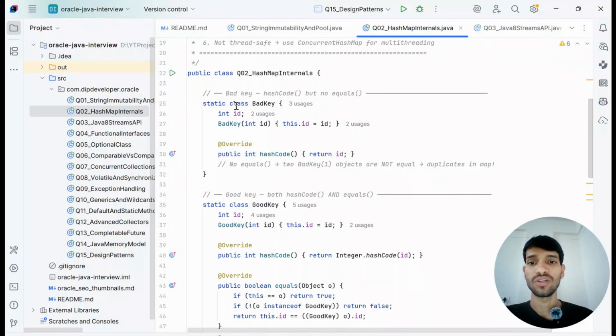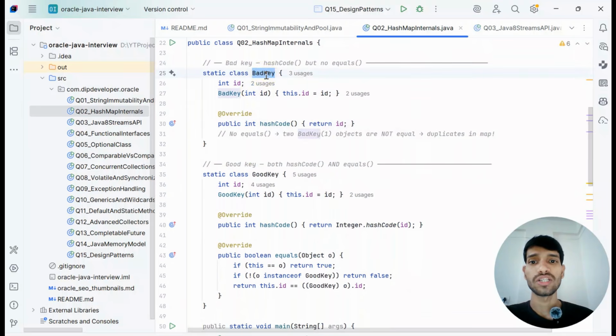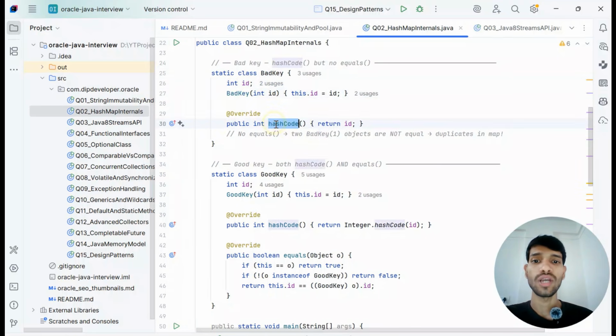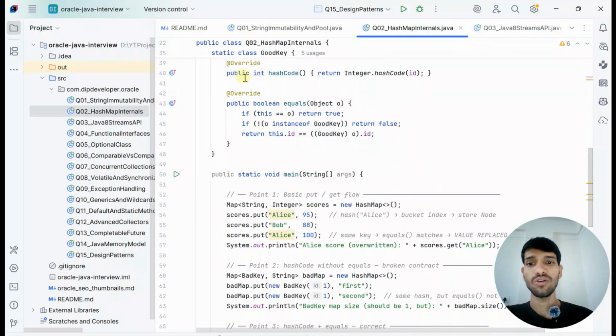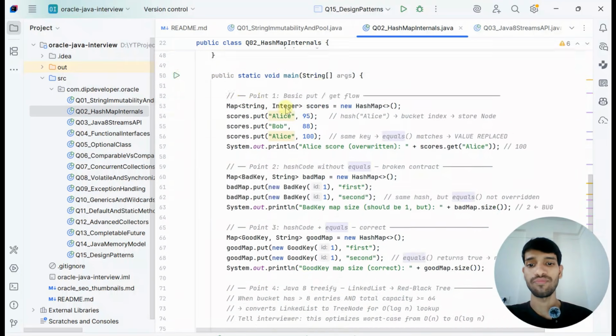For example, we have our custom HashMap key with an ID, and the ID will be stored, and we are overriding the hashCode. The thing is that when you implement a custom HashMap key, you need to override the hashCode as well as the equals method. But here we are just overriding the hashCode, which is not good. The good approach is that both hashCode and equals methods need to be overridden, which we have not done here.